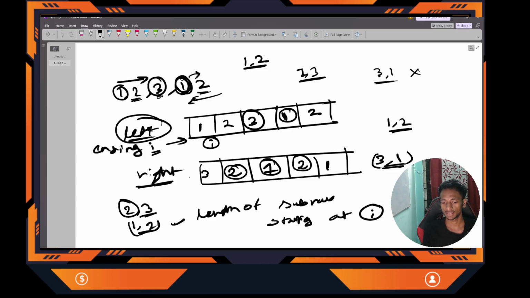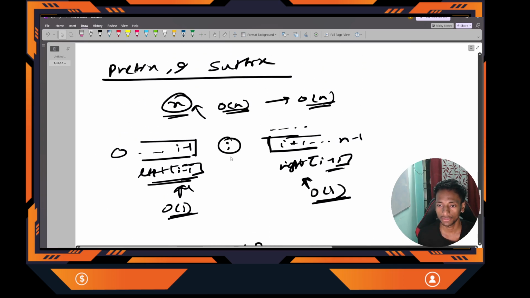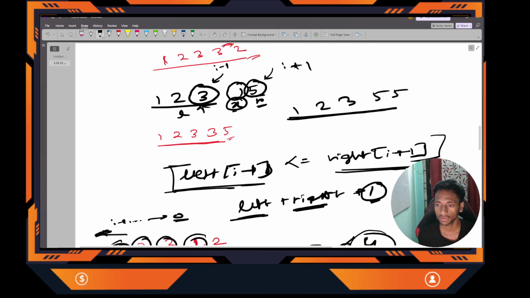The left array indicates the length of the subarray ending at I. And the right array indicates the length of the non-decreasing subarray starting at I. Clear? These two things, because ultimately we are trying to find out what left subarray is possible and what right subarray is possible.